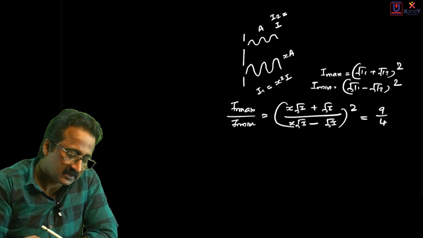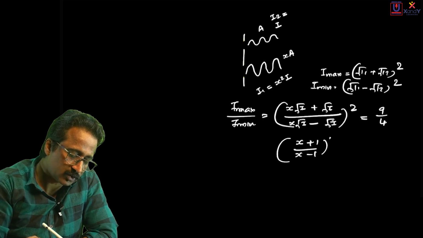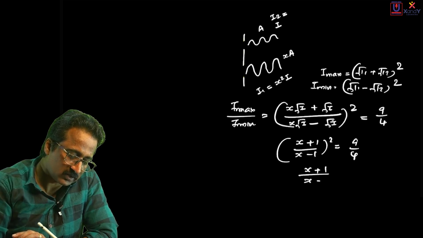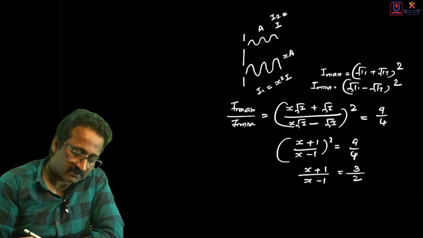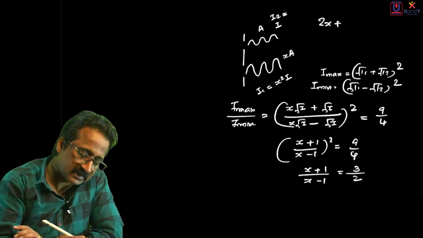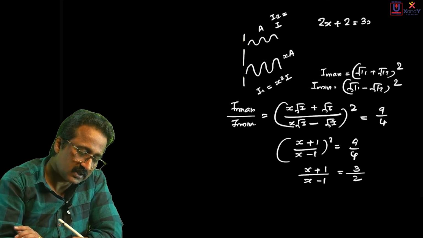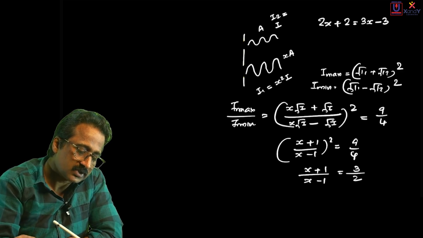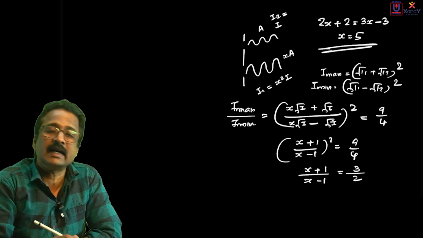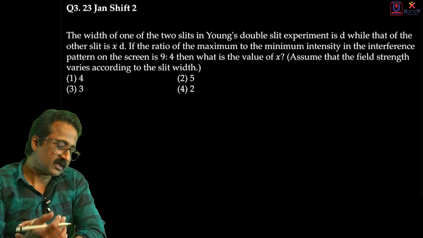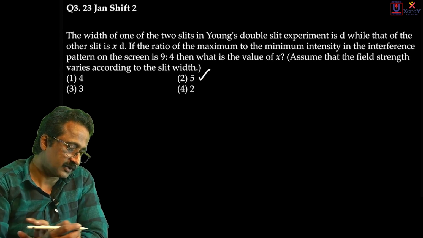So let's simplify this. Root I is cancelled. I have X plus 1 divided by X minus 1 whole squared equal to 9/4, making X plus 1 divided by X minus 1 equal to 3/2 when I take the square root. Now cross multiplying, I'll get 2x plus 2 is equal to 3x minus 3, which gives x equal to 5. So the numerical value of x is 5. You must go with option 2.